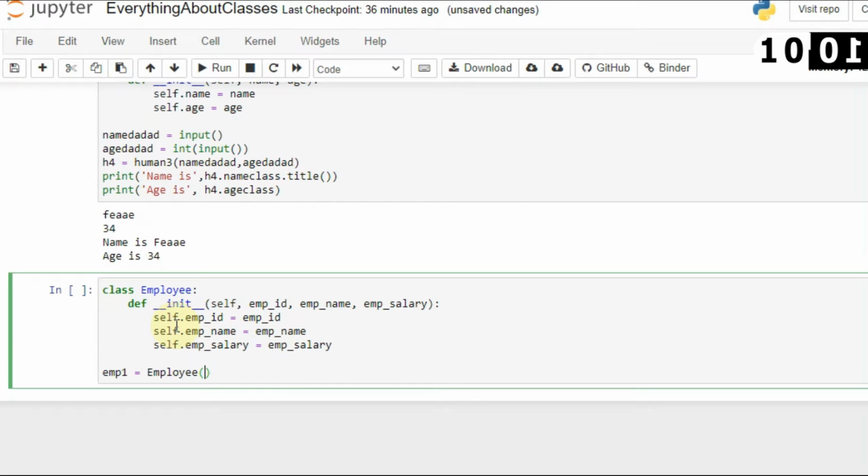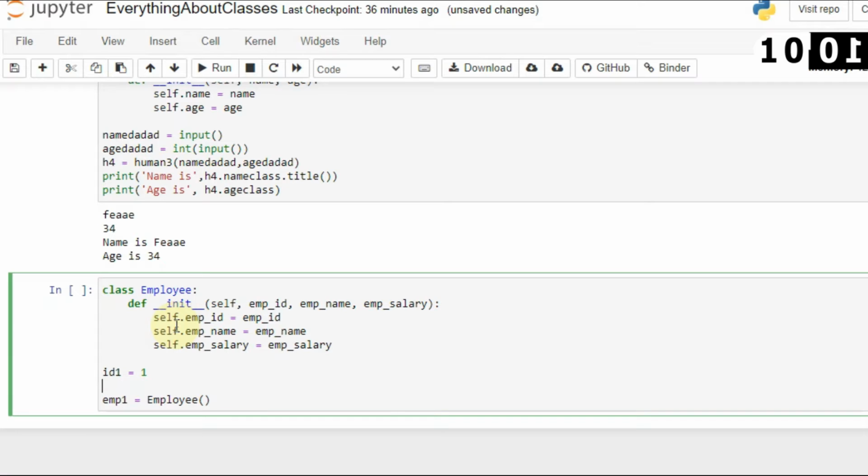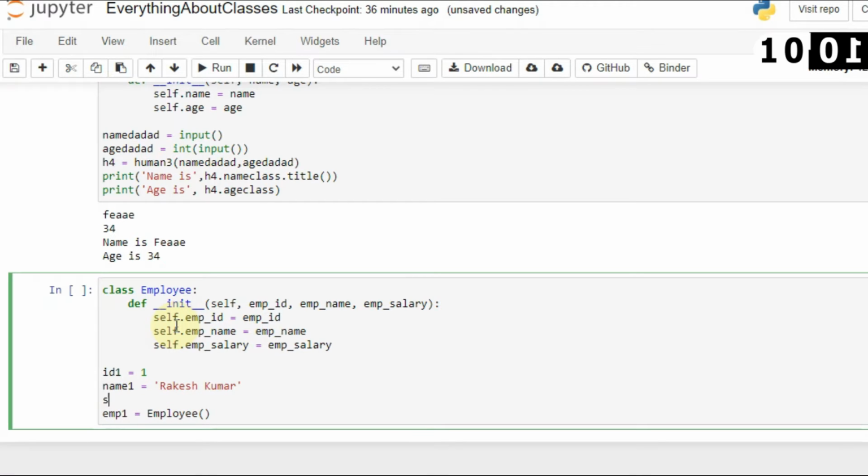Here I have to pass a few parameters. Let's say the employee name. Let's create id1 is equal to 1, and name1 is equal to Rakesh Kumar, and salary1 is equal to 5,000.